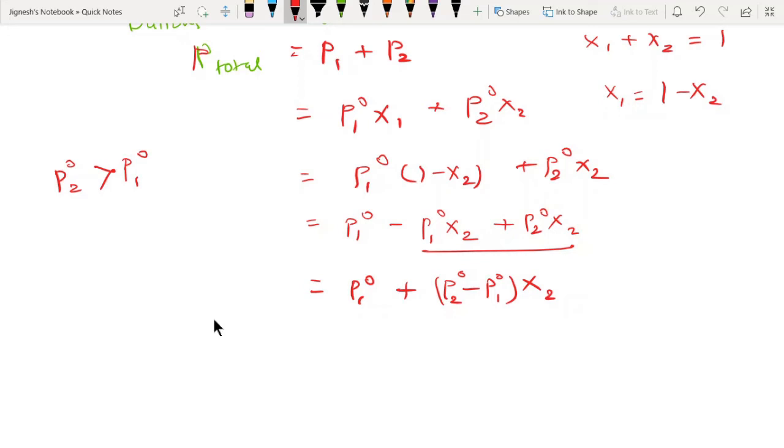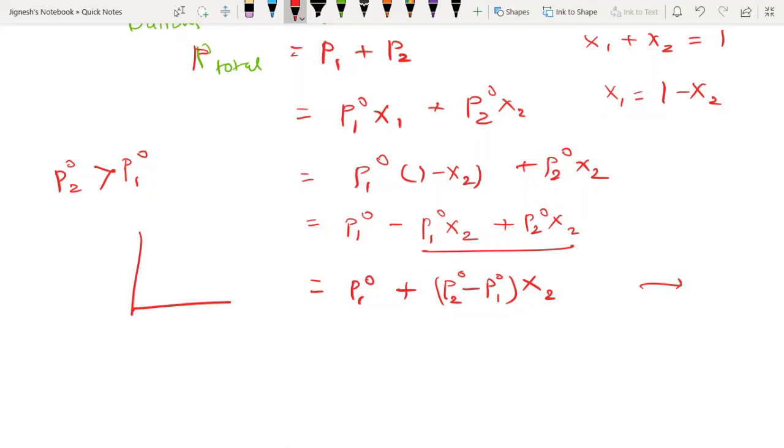P total, P naught 1 and P naught 2 are constant at a given temperature, and this equation reveals that the partial pressure is a linear function of x2, or x1. This means that whenever we draw a graph of P versus XB or P versus XA, it is always going to be a straight line.